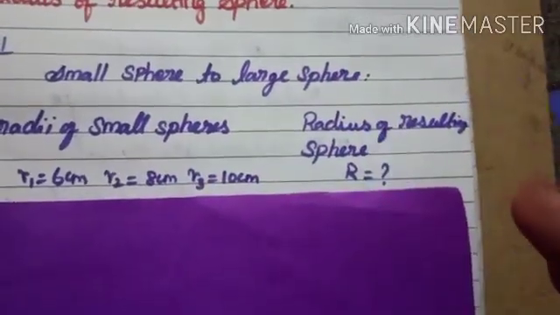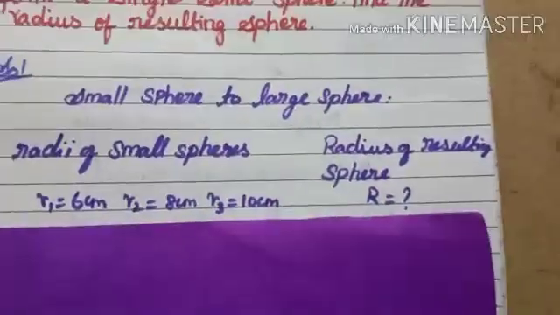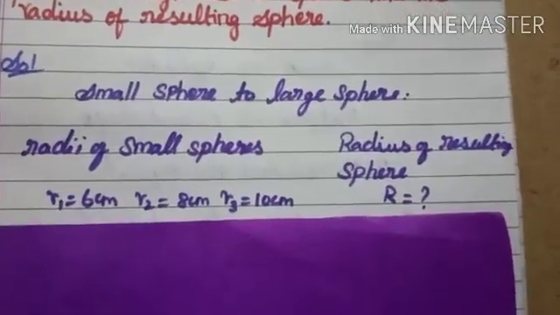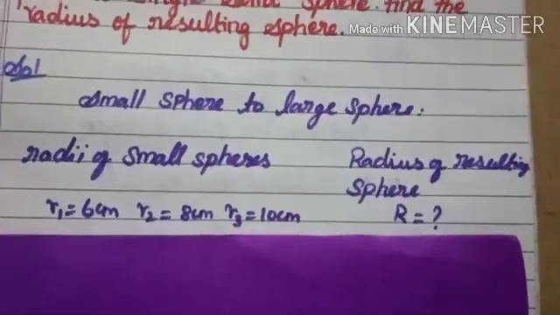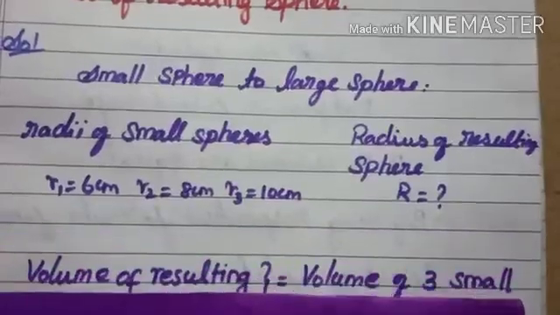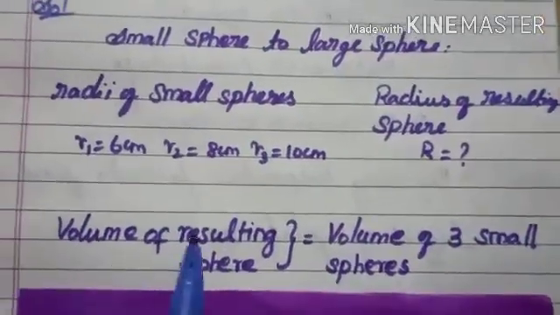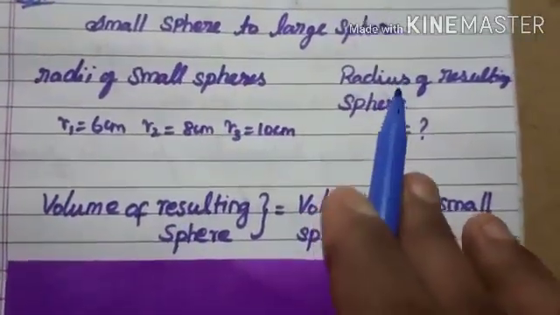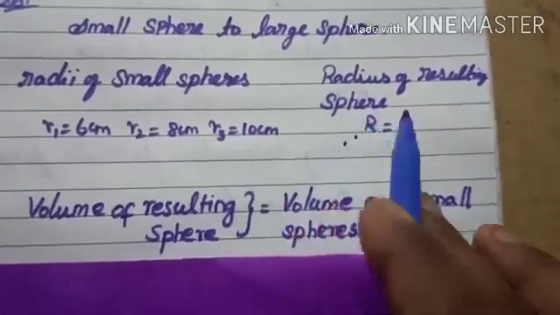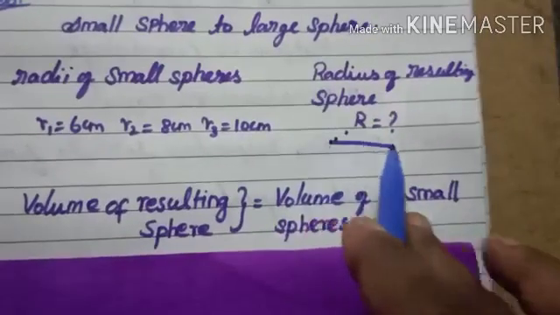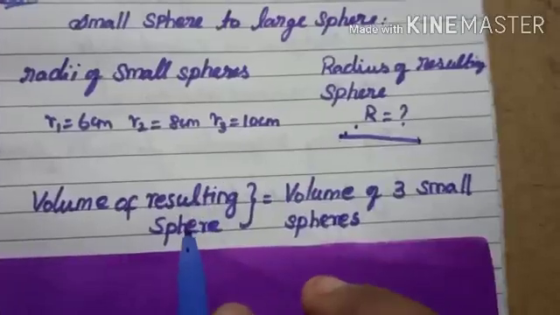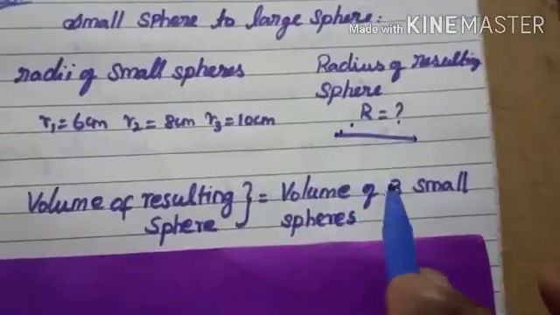So what is the radius? I already told you, if one shape changes to another shape, the volume of the two shapes remains the same. So we take the volume of the resulting sphere. Why? Because here you need to find the radius, and whenever you need to find a value, you keep it on the left side; it is very easy to calculate. So the volume of the resulting sphere is equal to the volume of the 3 small spheres.